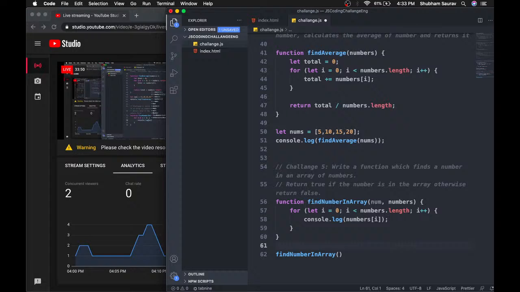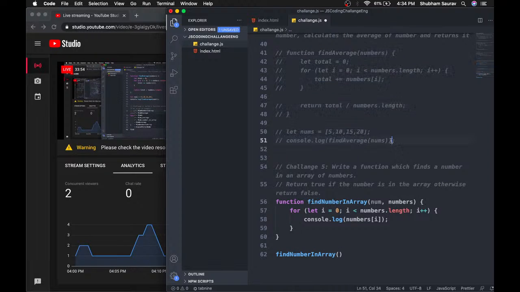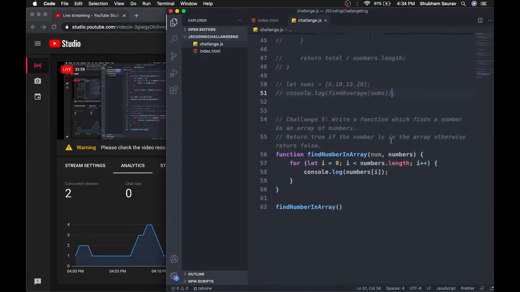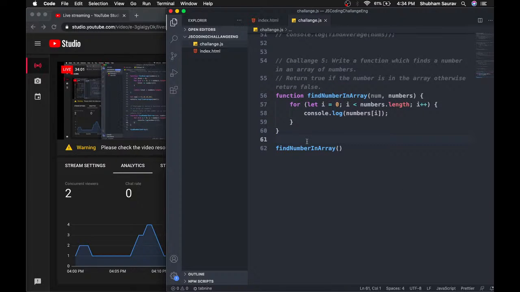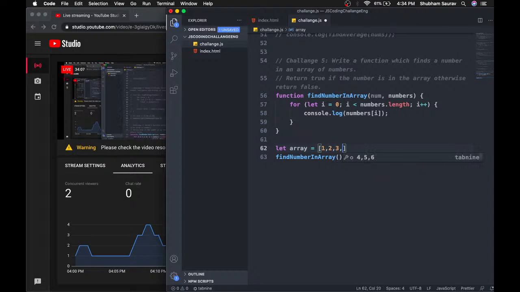So I'll just pass an array here. First up, I will just comment this code, otherwise our console will get blotted with all this previous code that we have written. So let array is equal to 1 2 3 4 5, and let's just pass this.